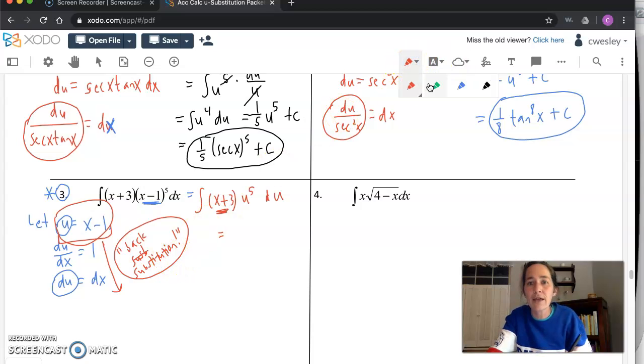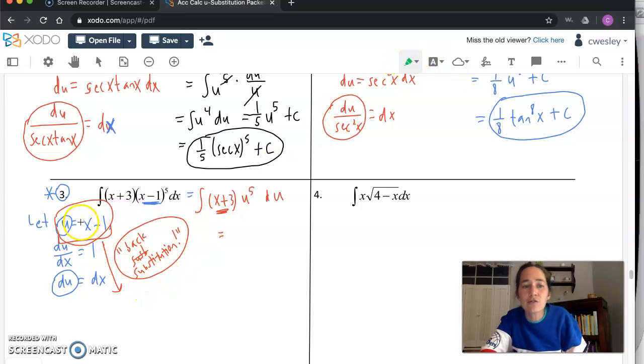So what I mean by that is a little bit more side work. Can you take what you already wrote here and solve it for x? So we'll make it u plus 1 is equal to x. If this circled thing is true, then this circled thing must also be true. All you're really doing is just adding a 1 to both sides. This should do the trick.